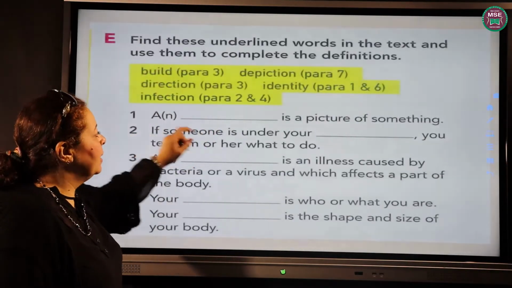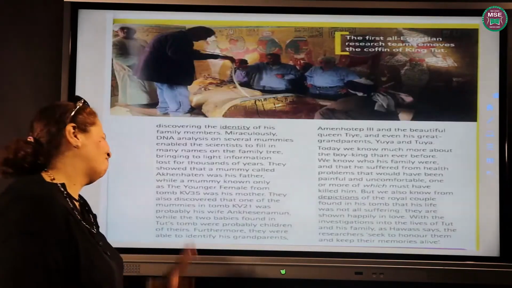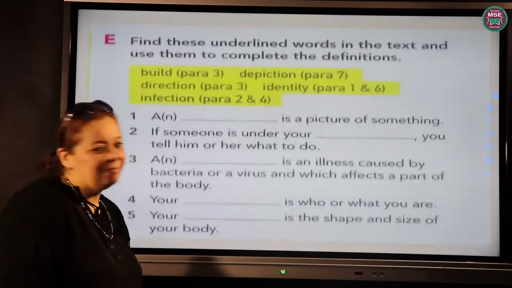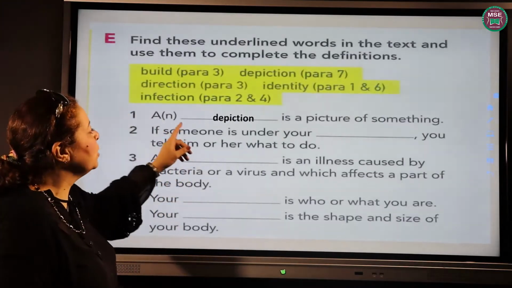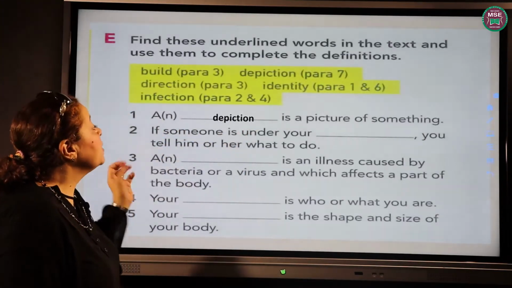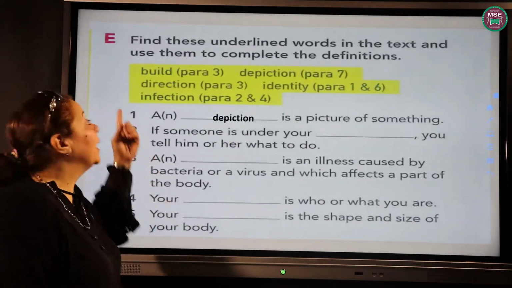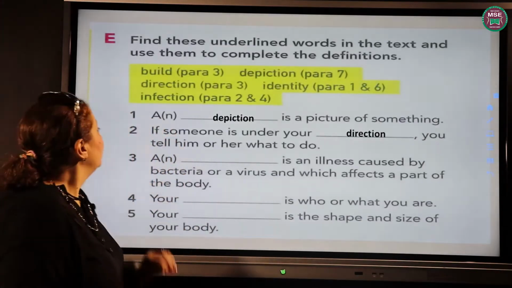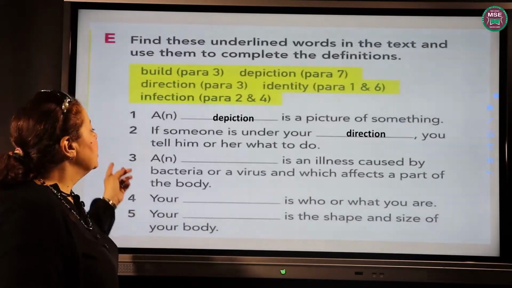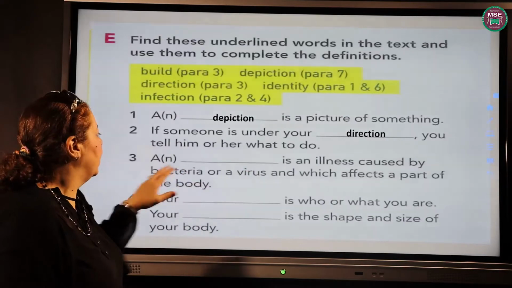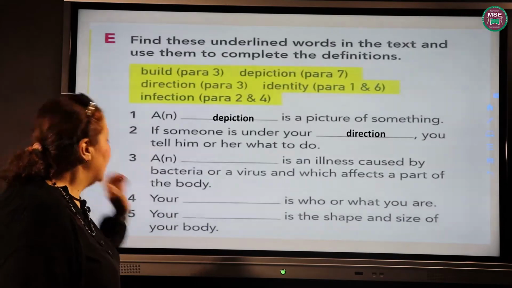Number 1, a blank is a picture of something. We said that it's depiction. So a depiction is a picture of something. If someone is under your supervision, your guidance, your direction, you tell him or her what to do. You guide him. You direct him, okay? A blank is an illness caused by bacteria or a virus and which affects a part of the body. So it is an infection.